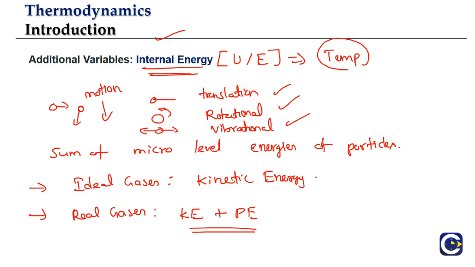We may not be able to directly measure it. We can't take each and every particle and measure the kinetic energy of the particles, and we can't even measure the potential energy for each and every particle. So we'll have alternative methods to find the internal energy value. That we will discuss in the later part of this chapter. But this is one more thermodynamic variable we'll talk about. So what is it? Internal energy. It is a sum of micro level energies of the particles of the system.